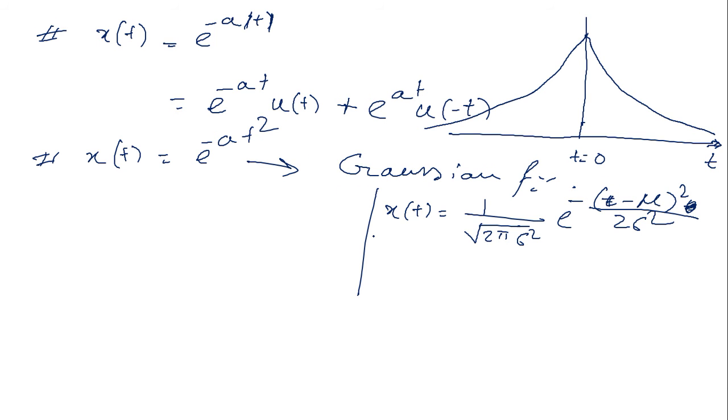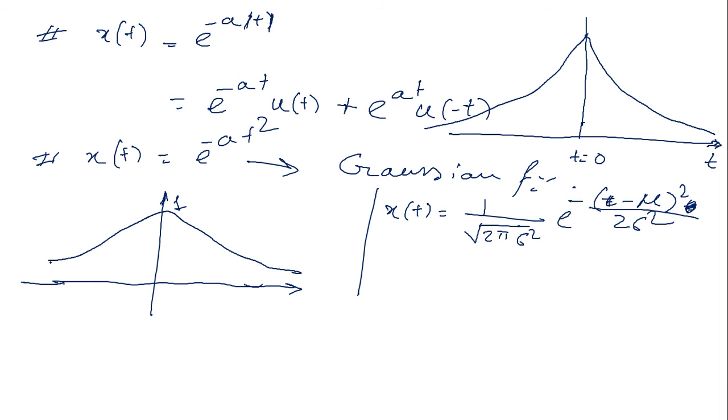So a Gaussian function has a special kind of figure like this. It is a Gaussian nature, decreasing on the negative side and on the positive side, and we get the highest amplitude at t equals 0.